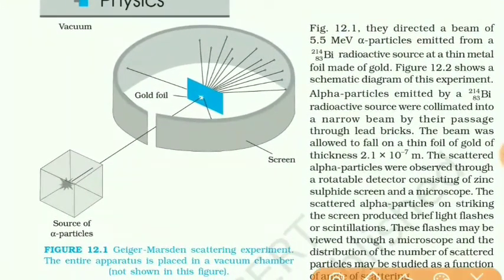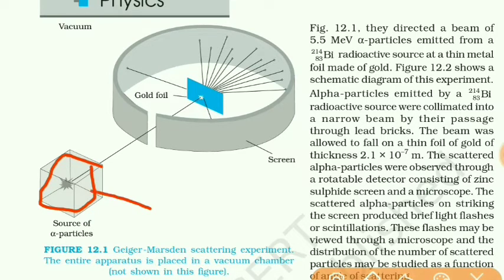You can see here there is a cube made up of lead, and there is a radioactive material inside this cube. The radioactive source used is bismuth, bismuth 83, 214. 83 is the atomic number of the bismuth and 214 is its atomic mass. So this was the source of alpha particles.